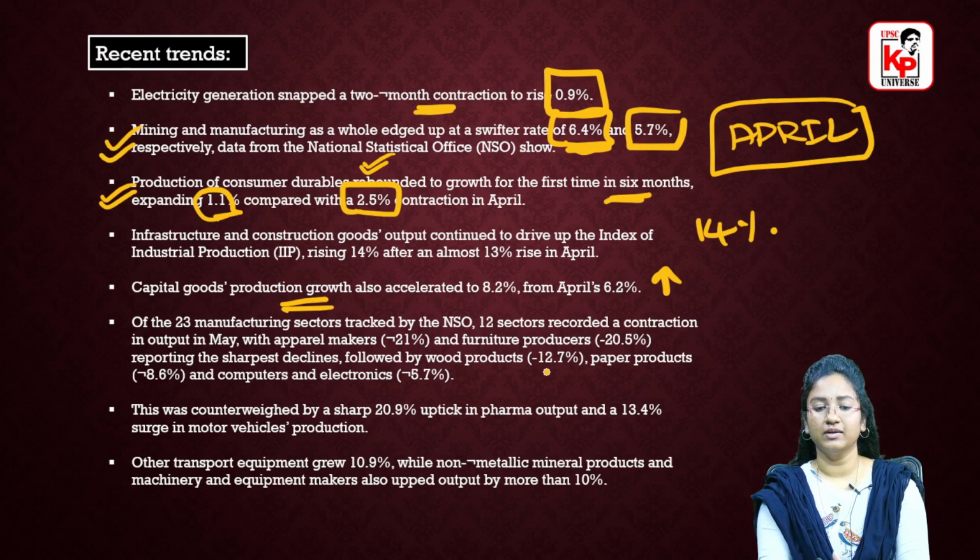So here, no need to remember these percentages. All you have to remember is whether there is a drastic growth in a particular sector or there is a fall in the production of a particular sector. So you have to remember the overall trend in this particular IIP. What has happened with a particular sector, that is what you have to remember. So no need to remember the percentages, do not worry about the numbers. Try to remember the trends, whether it has increased or decreased.